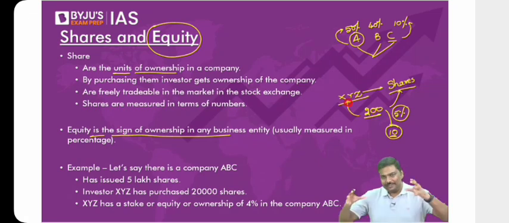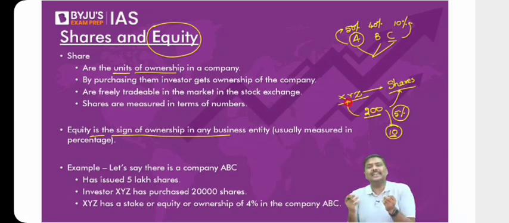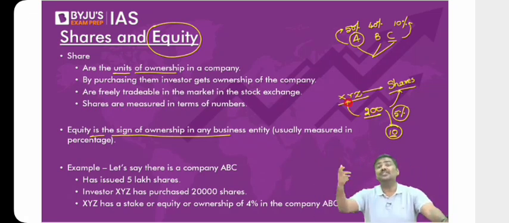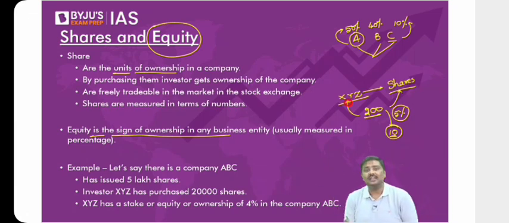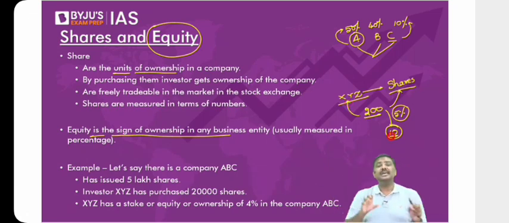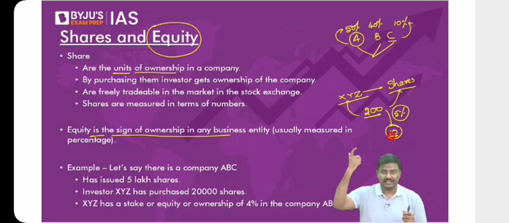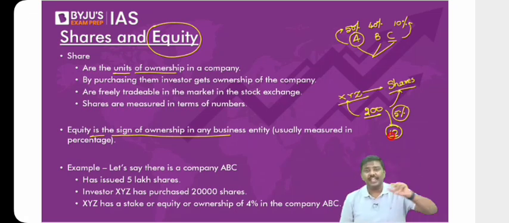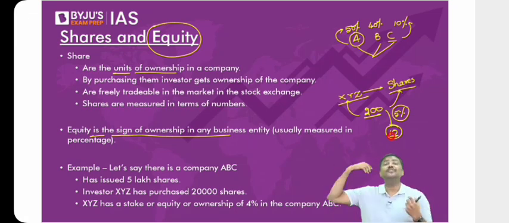I hope you understand. If the company is issuing 200 and you purchase all the 200, it basically means you are the owner of the company. So if I were to ask you how many units of shares you own, now you simply say, sir, I own 10 shares of the company. So always remember this. Shares are represented in numbers, individual units. You'll purchase 1 share, 10 shares, 50 shares, you will purchase 500 shares.